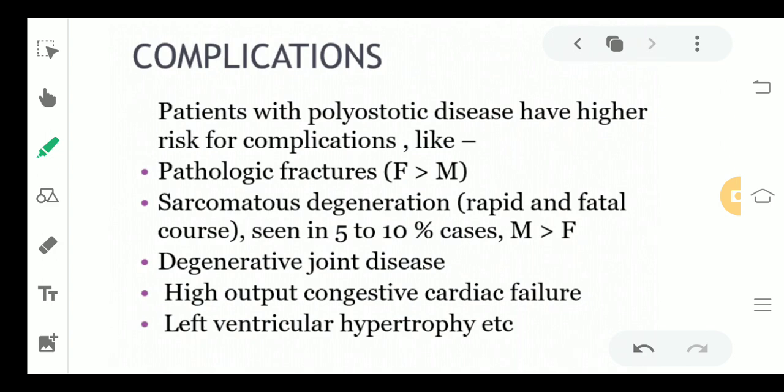If you look at the complications, obviously the bone is becoming very weak and vascular, so there are chances of pathologic fracture. There are chances of degenerative joint disease. High output congestive cardiac failure can also be seen, and left ventricular hypertrophy is also a complication which can be seen. So this was all about Paget's disease.